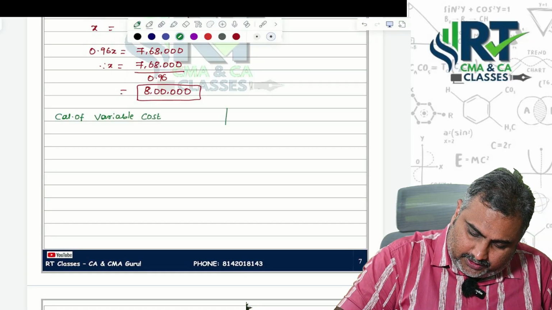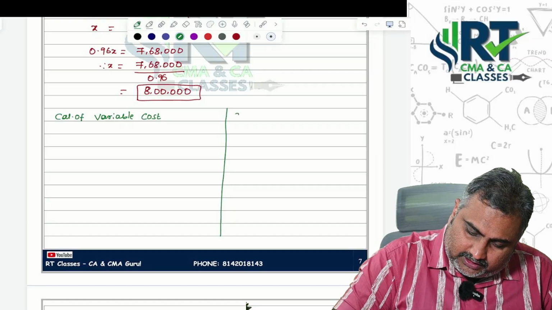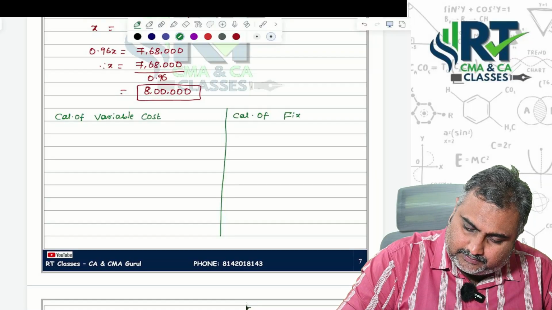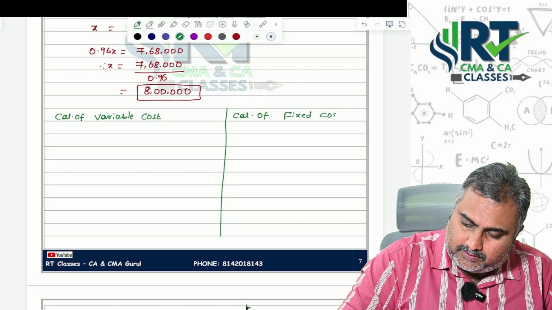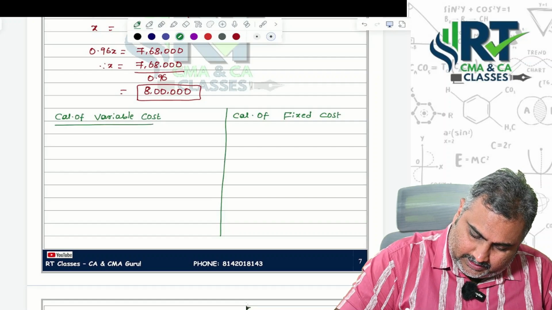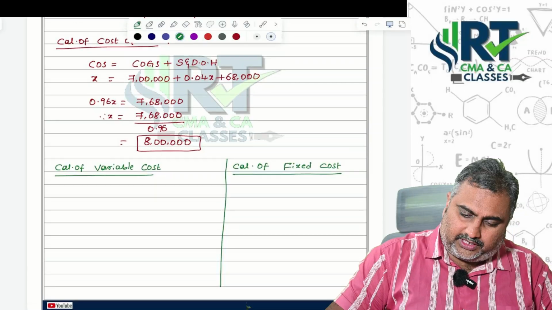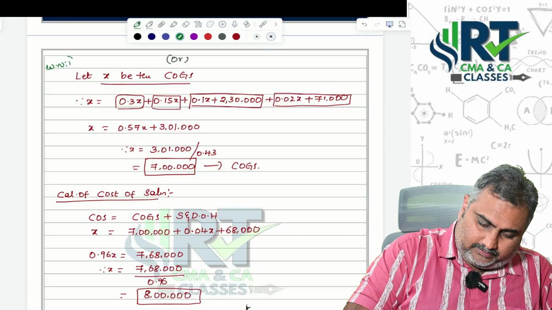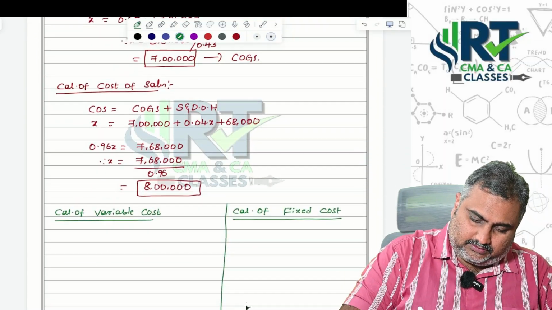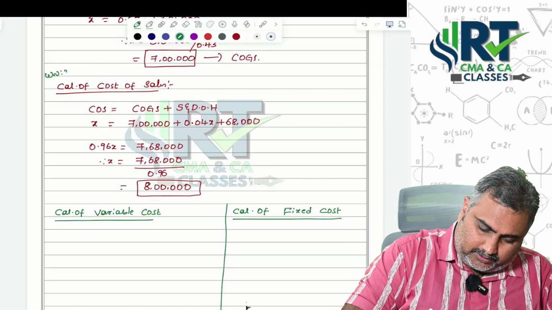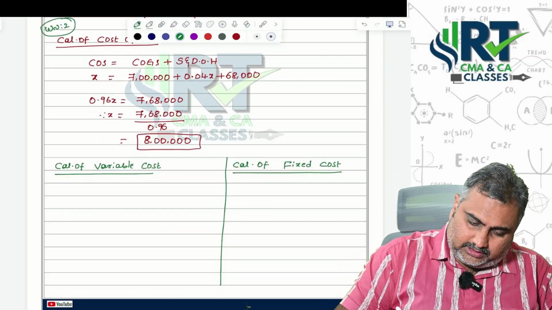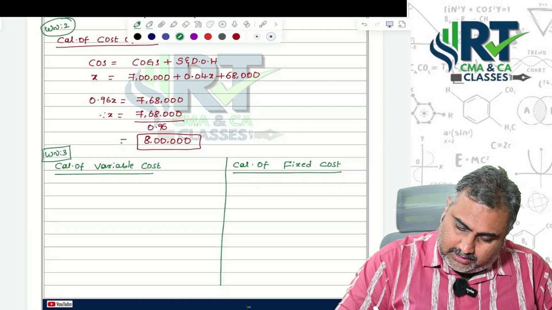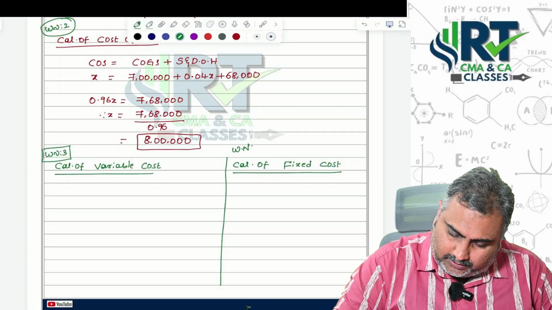In the same way, immediately you can find out one more, that is calculation of fixed cost. Okay, sir, we are done with the working notes. This is working note 1, working note 2, working note 3, working note 4.